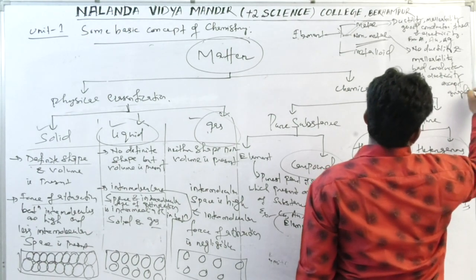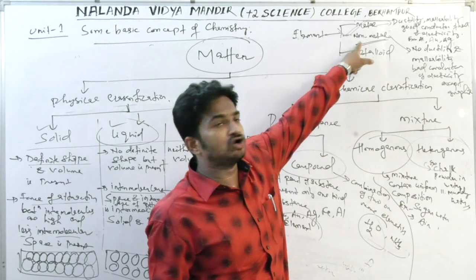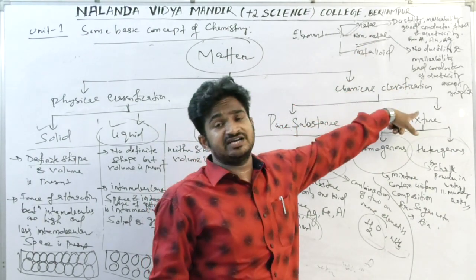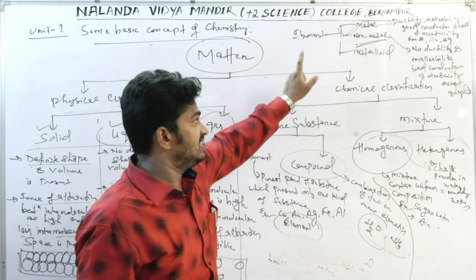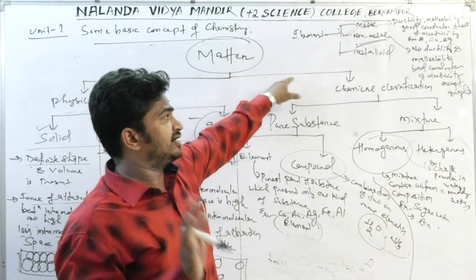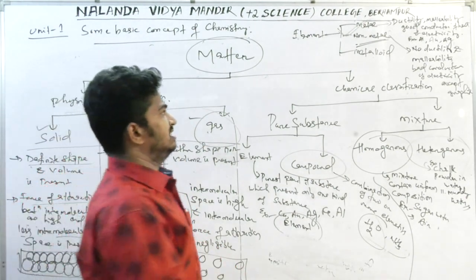Graphite is an allotropic form of carbon. So graphite also comes under non-metals, but except graphite, all other non-metals are bad conductors of heat and electricity, and they do not show ductility and malleability, which are shown by metals.